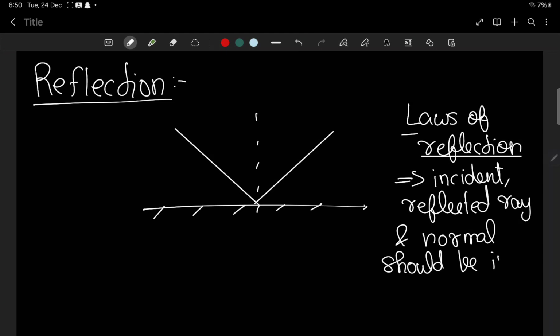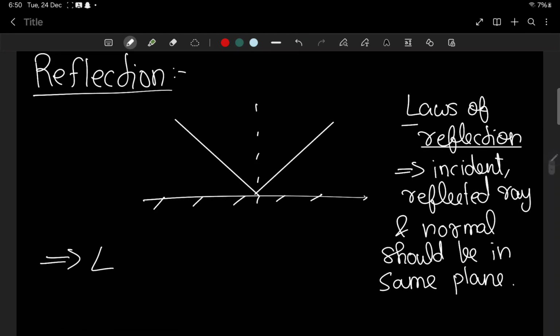Should be in same plane. This is the first thing told. Next one is very important. Angle of incidence is equal to angle of reflection.